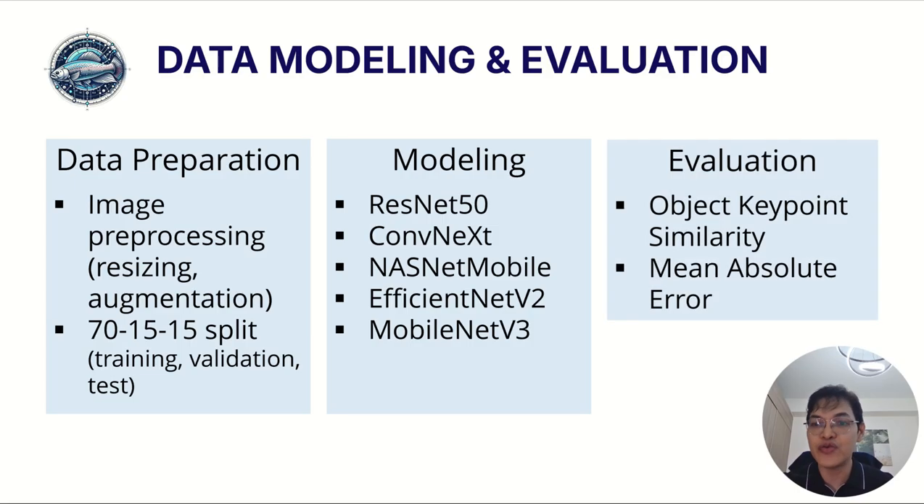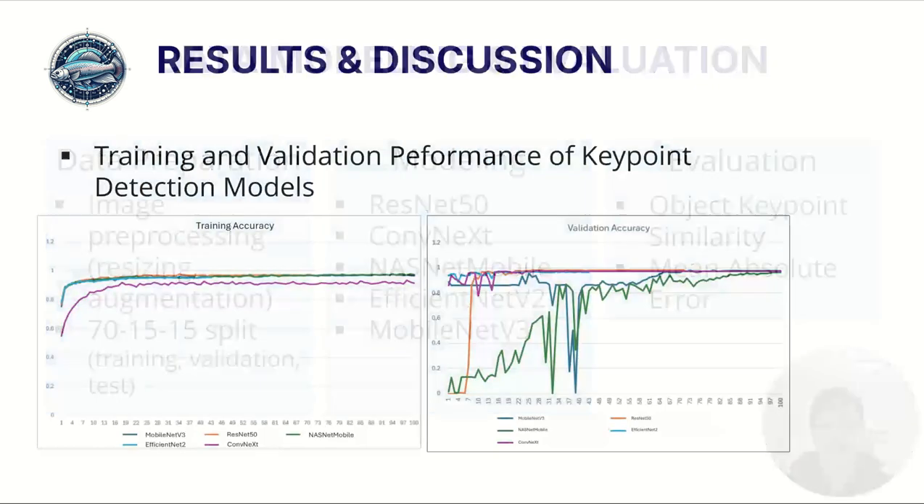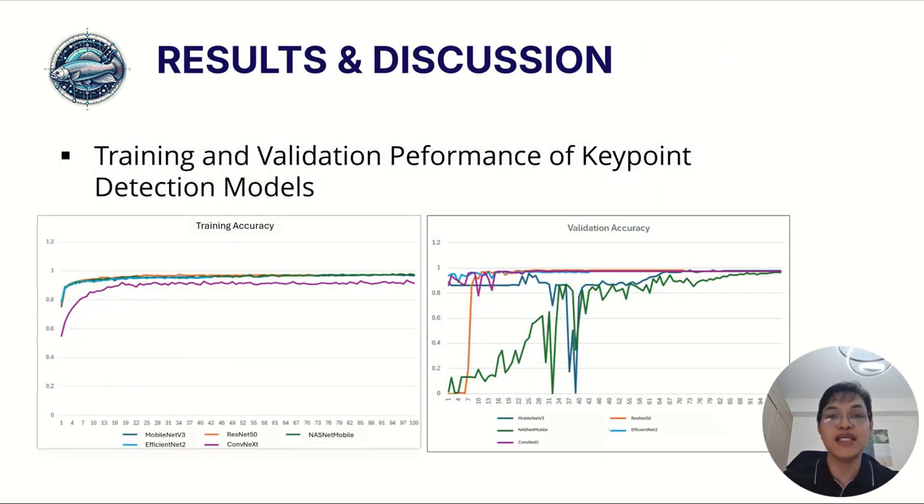For evaluation, we use the object keypoint similarity, which measures how accurately the predicted landmarks match the ground truth annotations, and mean absolute error, which measures the difference between the predicted and actual morphometric distances. After training the different deep learning models, we evaluated the performance using training and validation accuracy to analyze how well the models learned the landmark detection task.